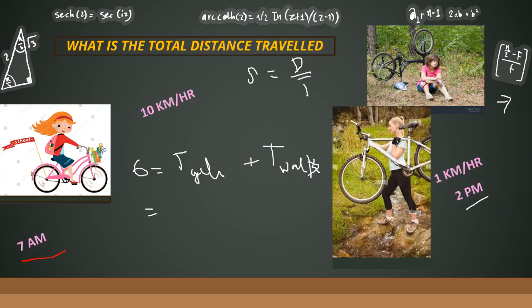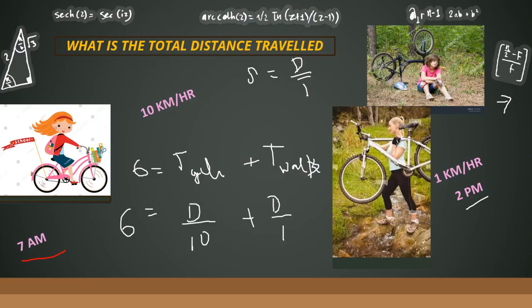So if the distance that I had traveled is d, the time is d divided by speed. The speed of cycling gives your time taken to cycle, so it is d divided by 10 plus d divided by 1, because I don't have to convert any unit. The total time taken I'm taking as hours, and the speed is also in kilometers per hour, so I don't have any necessity to convert the data here.